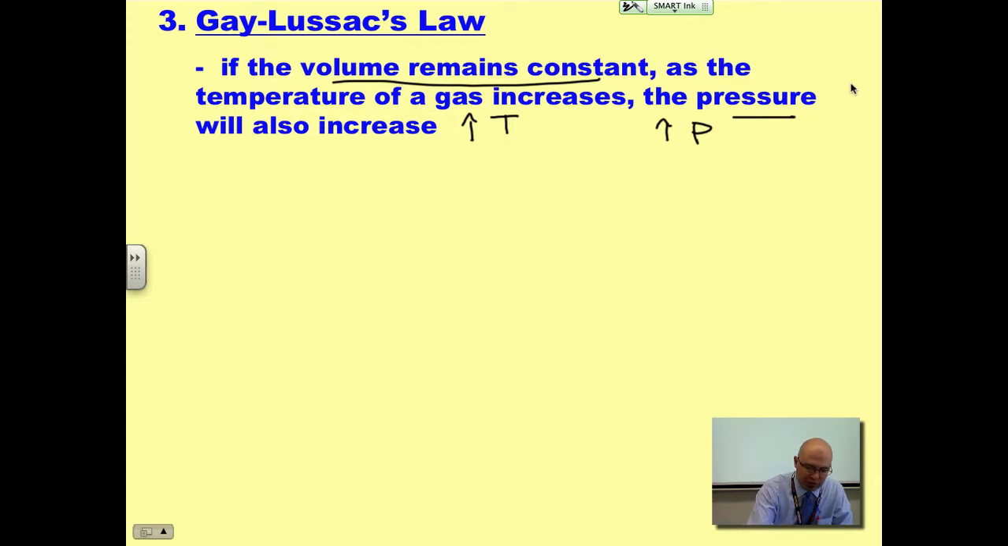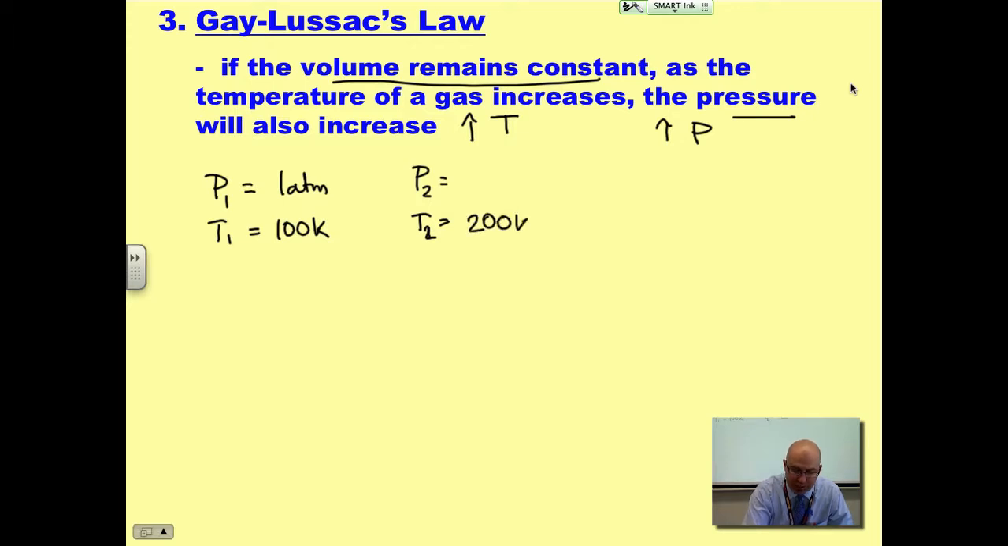Again, if you have a first situation, a pressure 1 and a temperature 1, and compare them to P2 and T2, whoops, that's a 2. If the pressure is 1 atmosphere and the temperature is 100 K, if you increase the temperature, let's say we increase it to 200 K, then the pressure would also increase. And I'm going to write it in a different color. Let's say that we were solving for it, it would also increase and would go to 2 atmospheres. Same type of formula as Charles's, since it's a direct relationship.